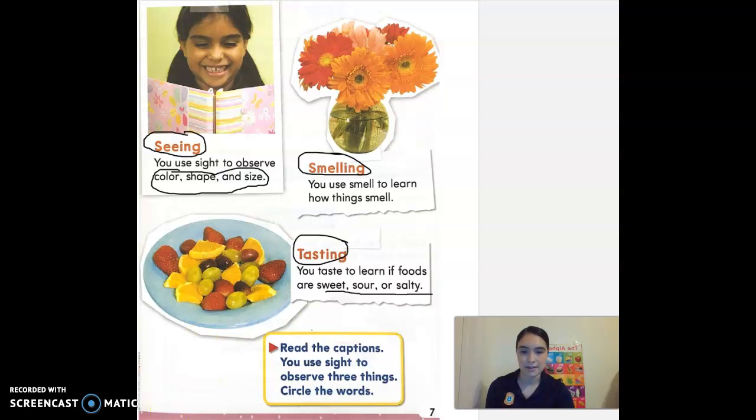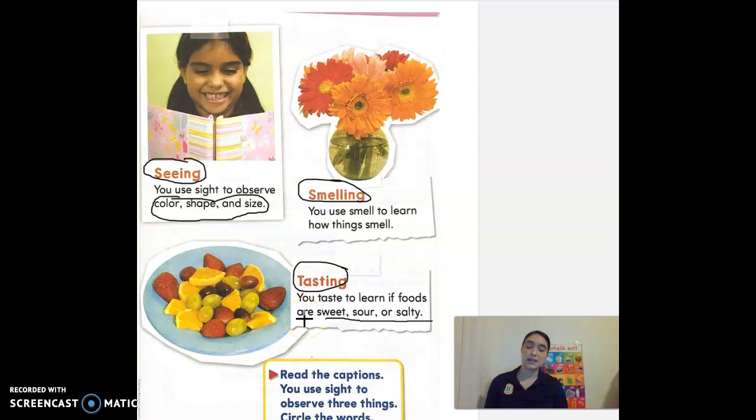Great job, guys. All right, well, we discussed our 5 senses today, which was seeing, smelling, tasting, touching, and hearing. These are all 5 senses that we use every day in the world around us. So make sure that you always keep that in mind, okay? That should be it for our science lesson today.